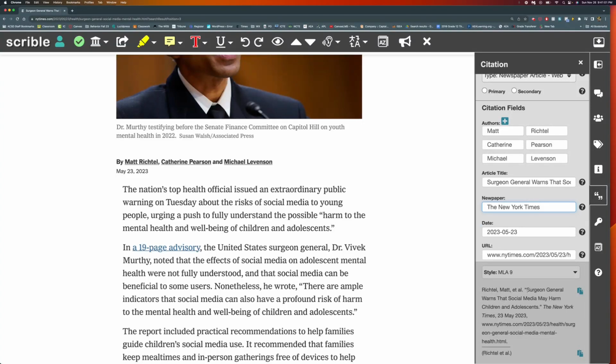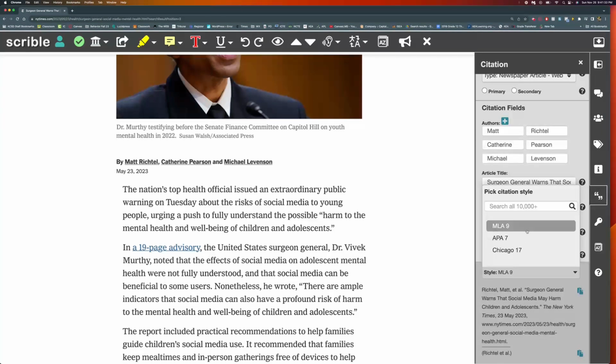And notice what's happened. It's putting the Matt Richtel and others, and then it's putting the title in quotation marks. Yeah, it's a newspaper article, so that goes in quotation marks. And then it's putting the title of the publication, the New York Times, in italics. So it's getting that in its right form. I can always switch to other forms, but MLA is Modern Language Association. That's the style that's most used in English courses.